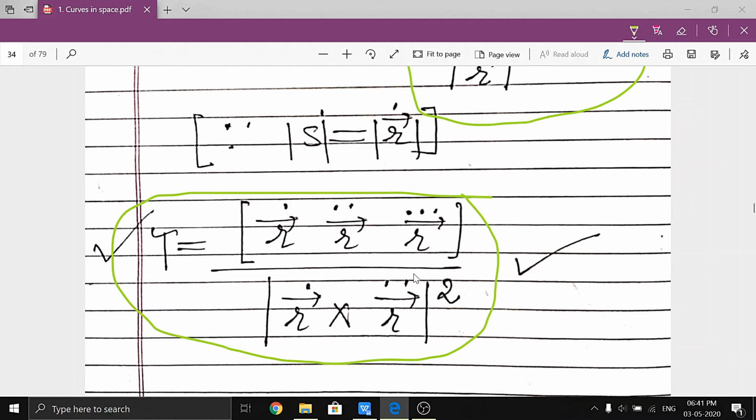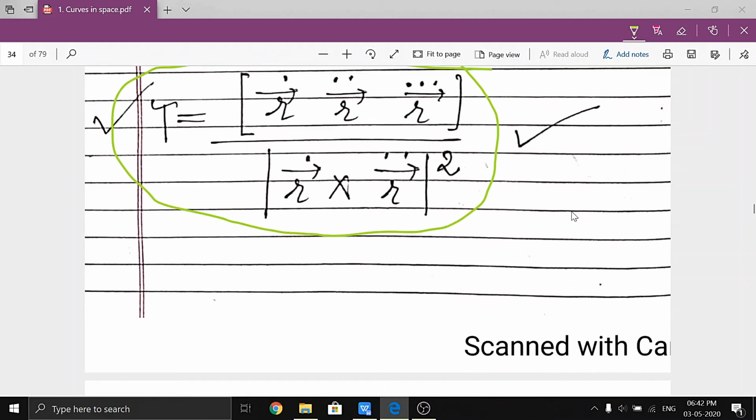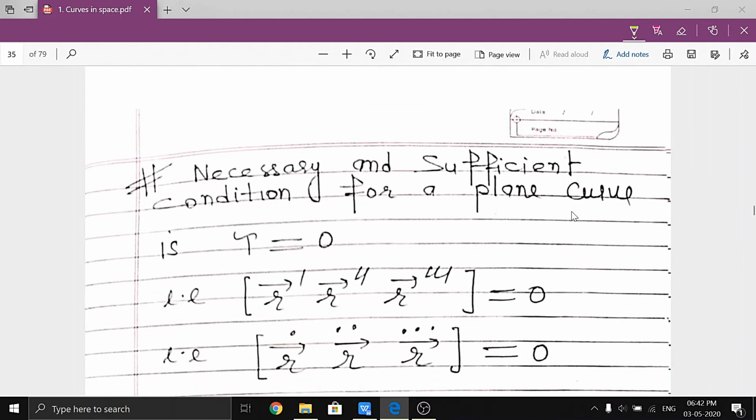If the curve is plane, then tau is 0. Tau is 0 means this is 0. And similarly, if the curve is a straight line, then kappa is 0. In that case, r dot cross r double dot is equal to 0. So remember this result and these values.